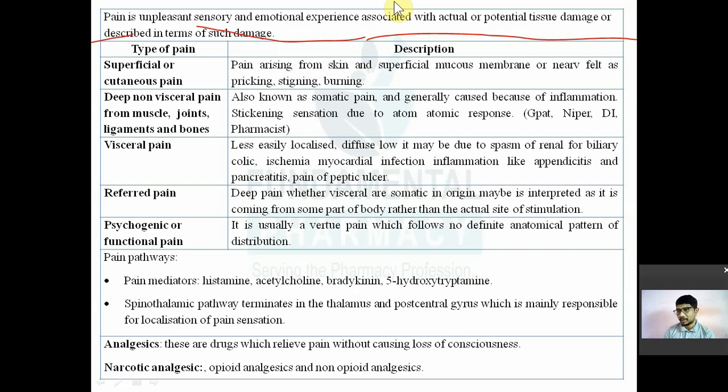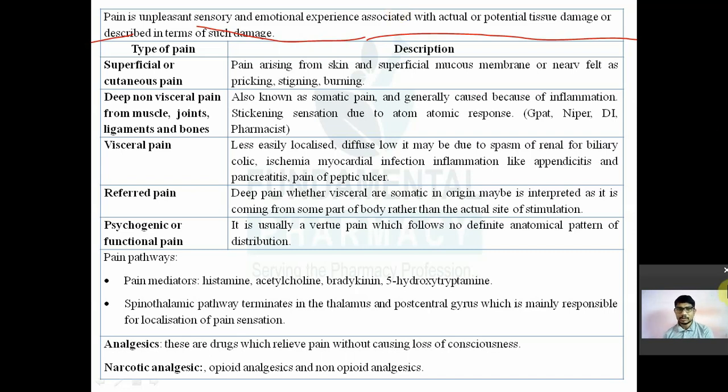There are two different pathways. Pain arising from endogenous chemicals, and pain arising from tissue damage. These are two different types. So before that, we'll see what the different types of pain are. कि आपको दर्द कितने टाइप के होते हैं. दर्द में भी बहुत सारे टाइप होते हैं. So there are different types of pain.